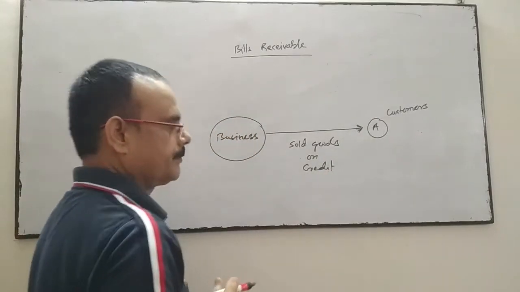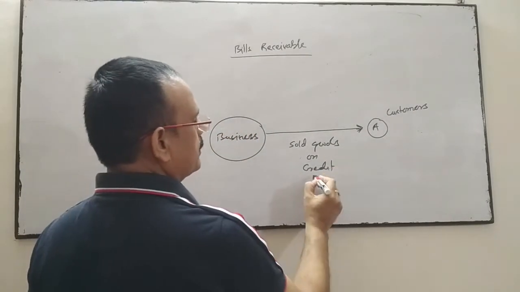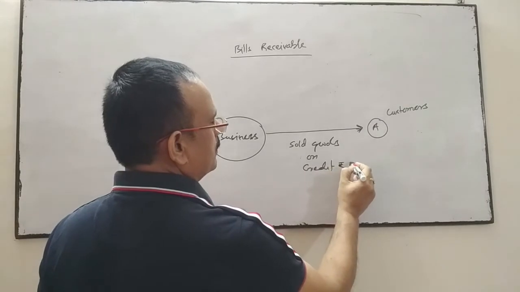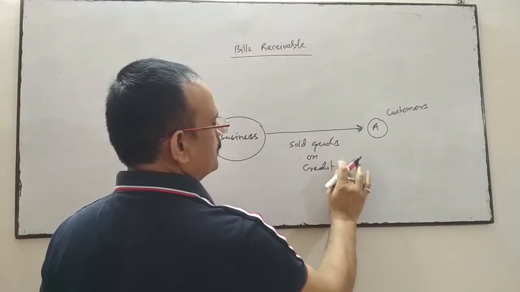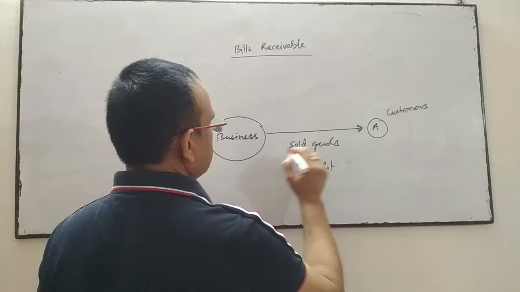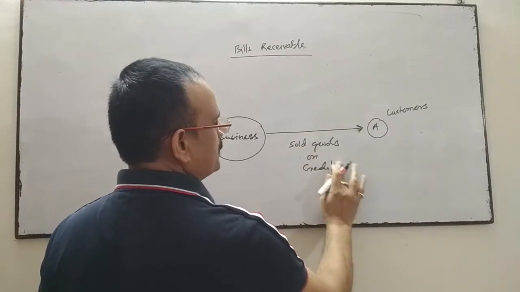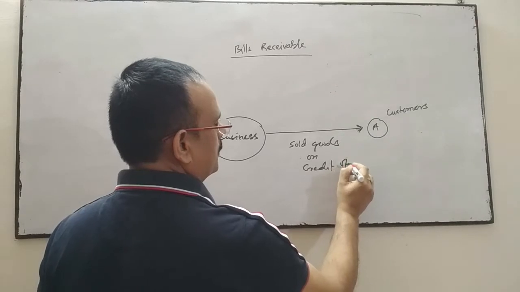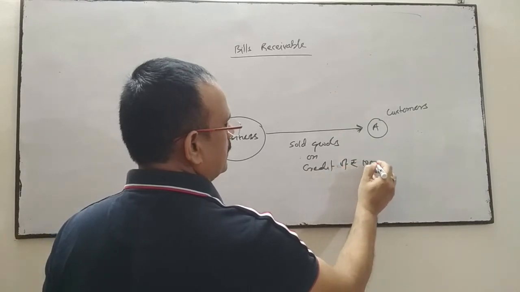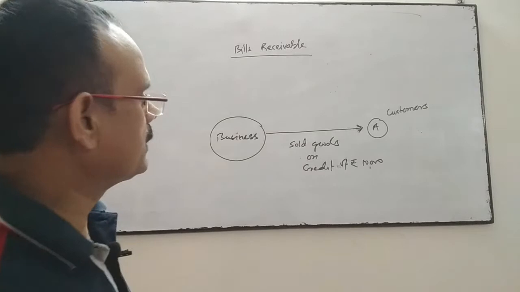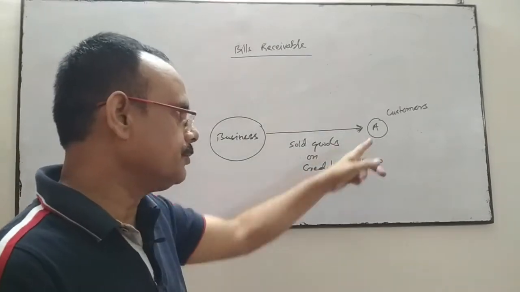The business sold goods on credit for rupees 10,000 to A.